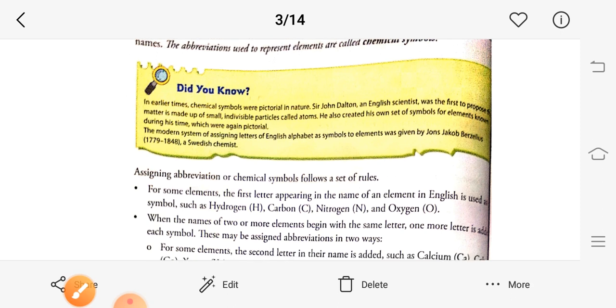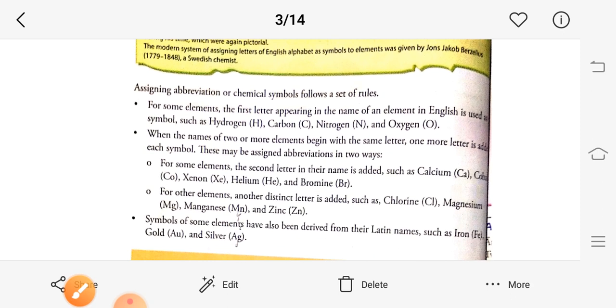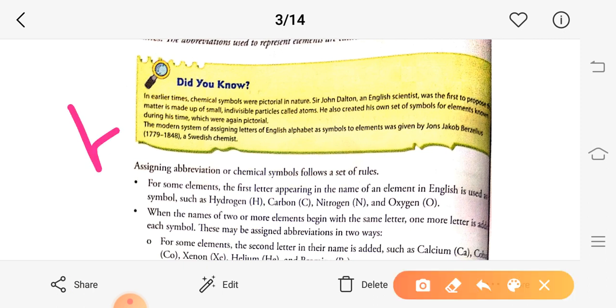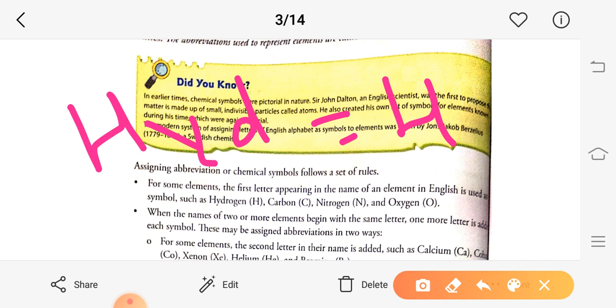Before assigning an abbreviation or a chemical symbol, we should follow the following rules. For some elements, the first letter appearing in the name of an element in English is used to represent the chemical symbol. Suppose the first letter of hydrogen is H, then H is used as a chemical symbol.